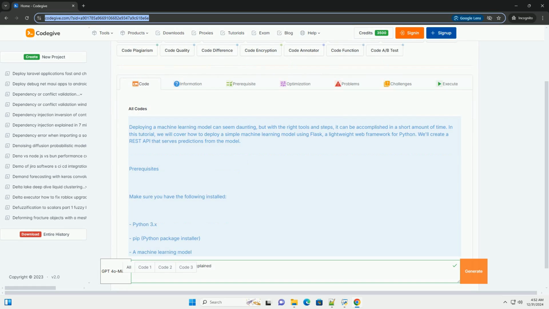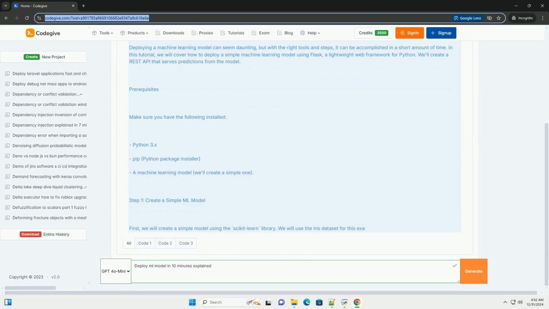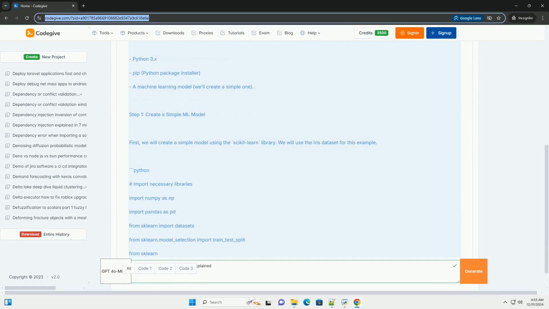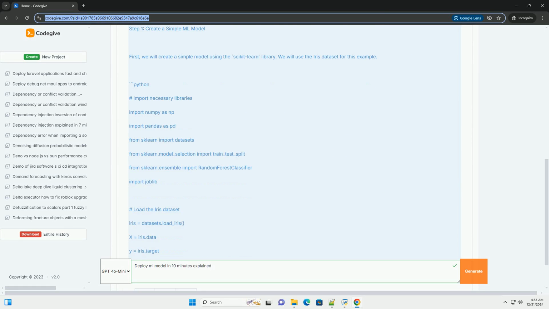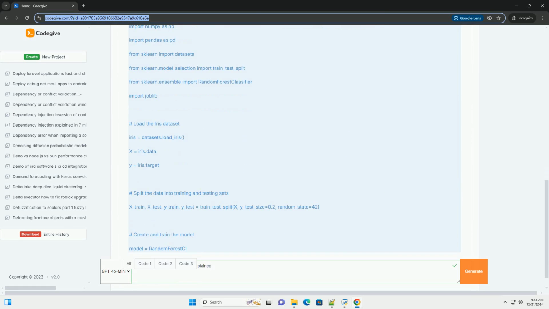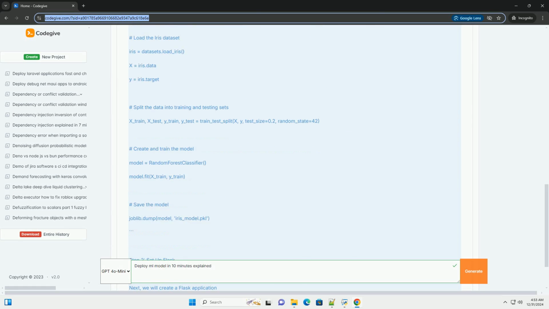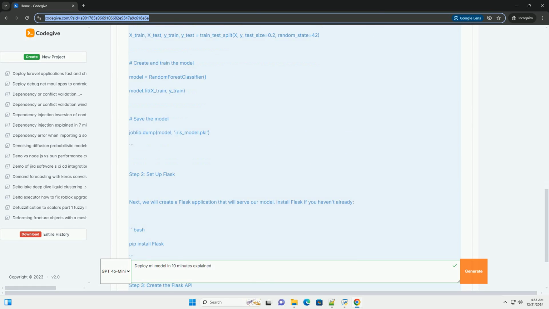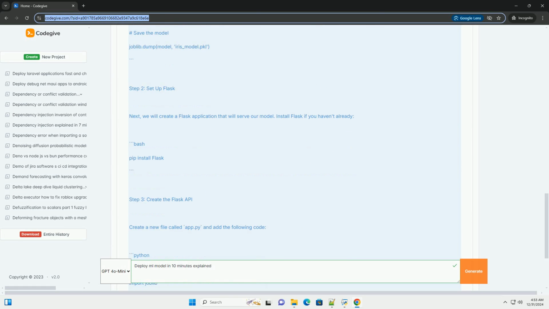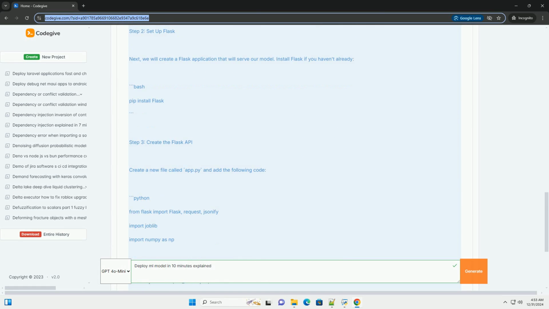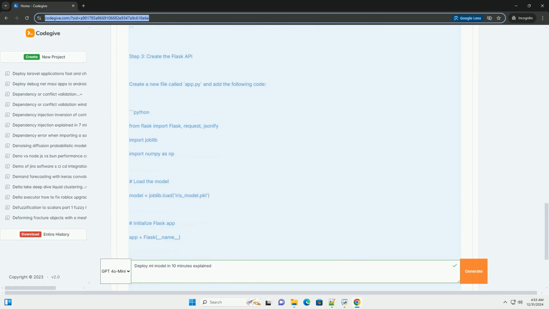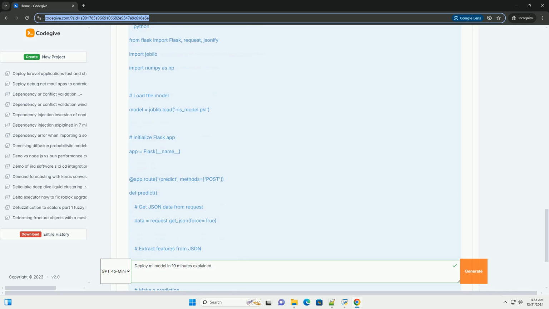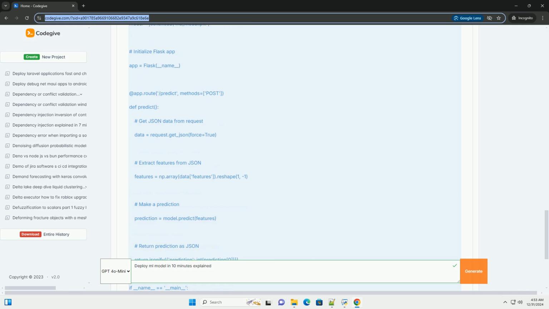Deploying a machine learning model can seem daunting, but with the right tools and steps, it can be accomplished in a short amount of time. In this tutorial, we will cover how to deploy a simple machine learning model using Flask, a lightweight web framework for Python. We'll create a REST API that serves predictions from the model.